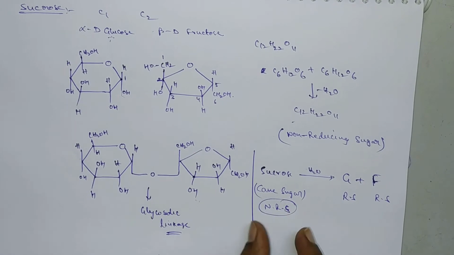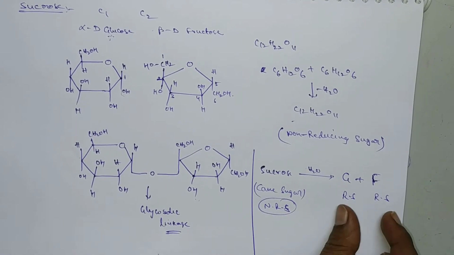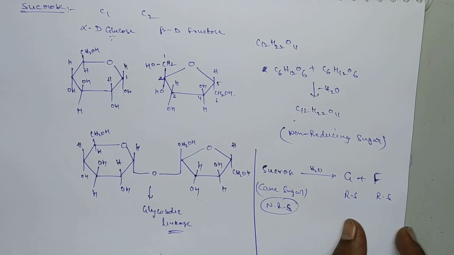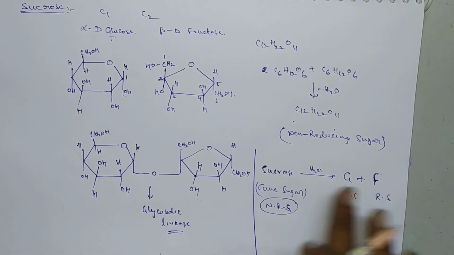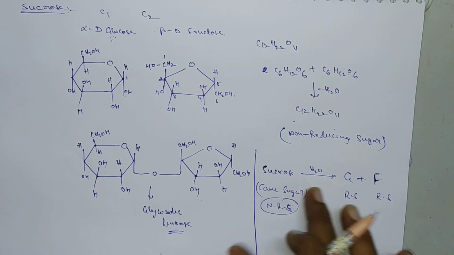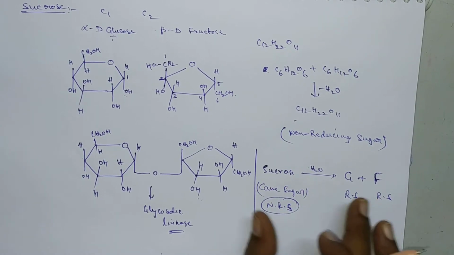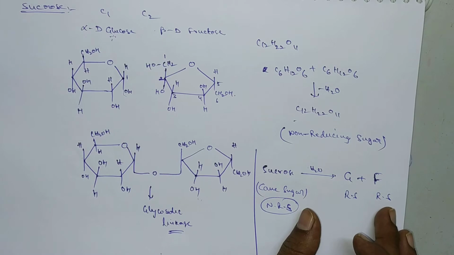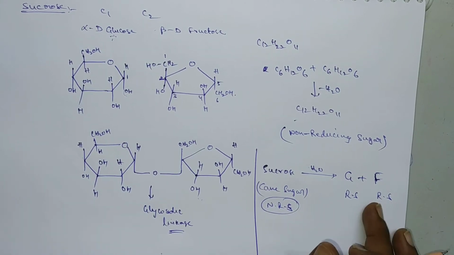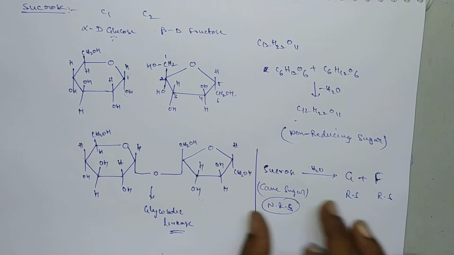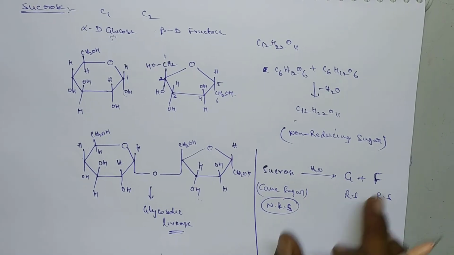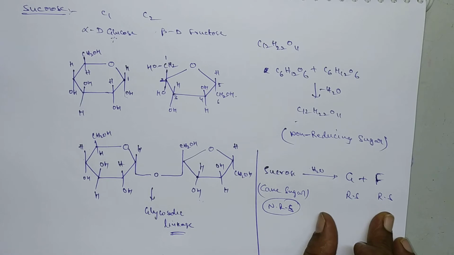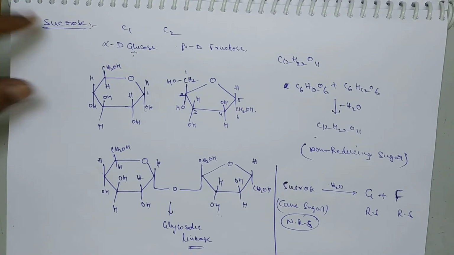So here the non-reducing sugar will convert into reducing sugar. Here we are inverting. That's why it is called inversion of cane sugar. Remember carefully, sometimes they ask: the process of conversion of sucrose to glucose and fructose is called inversion, that is inversion of cane sugar. Sucrose is a non-reducing sugar, whereas glucose and fructose are the reducing sugars.